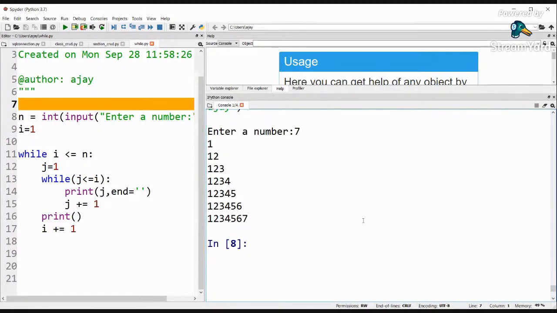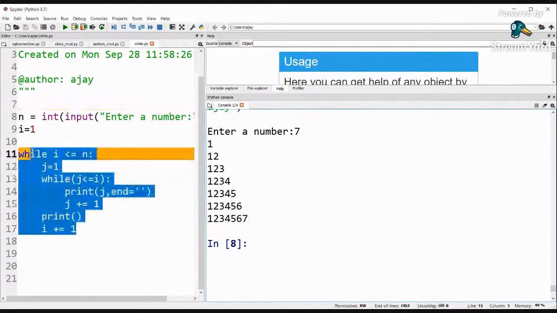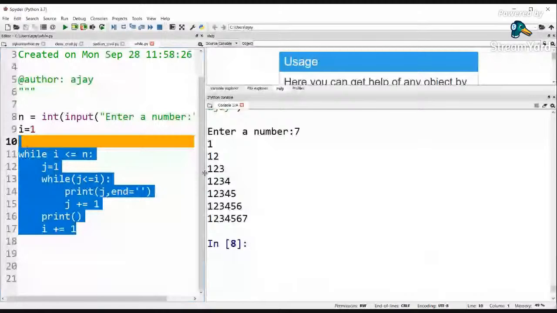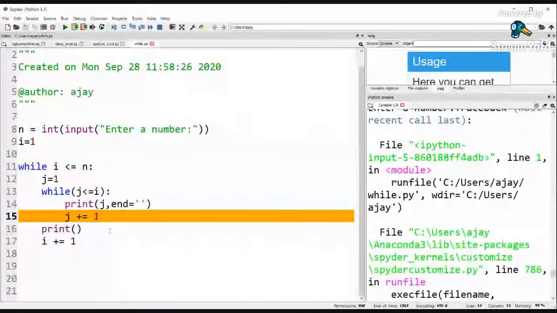Okay, so I hope this is very much clear to you children. So please, you need to practice this. Please go through the video again, and you can go through this code and type it on your computer.